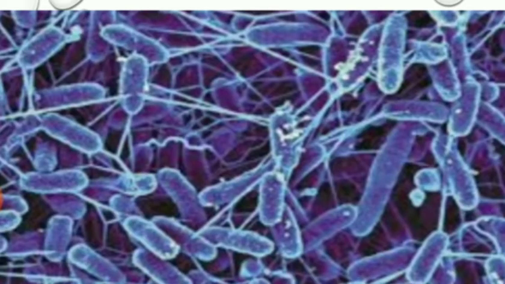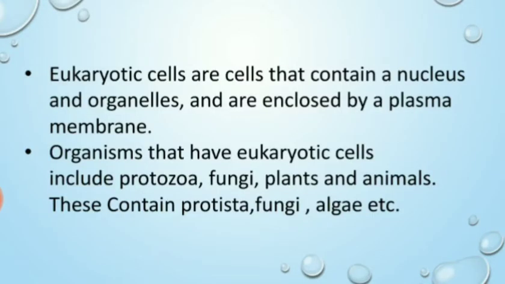Next, here we can see the diagram of the bacteria, the different types of bacteria, how they live in nature and how they look, their appearance. First comes the prokaryotic cell and then the eukaryotic cells. Eukaryotic cells are the cells in which the nucleus is well developed, a well founded nucleus.